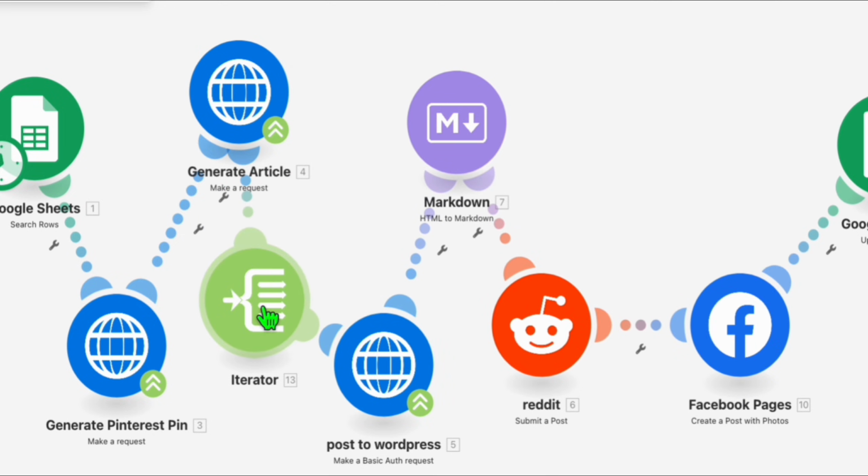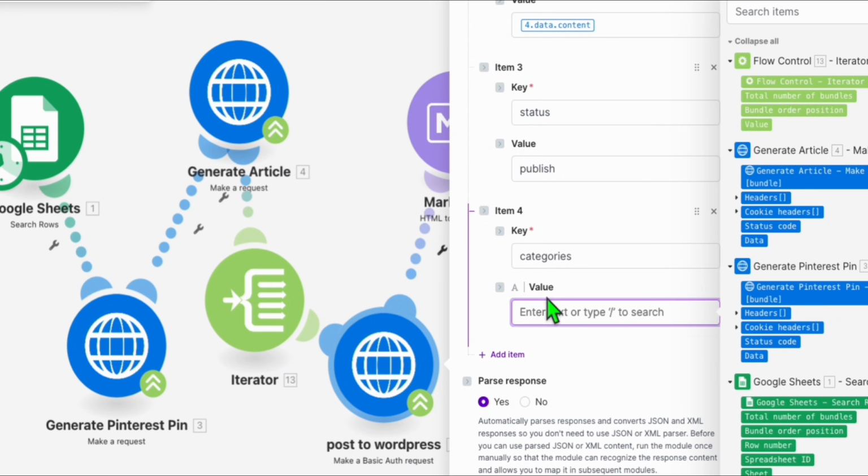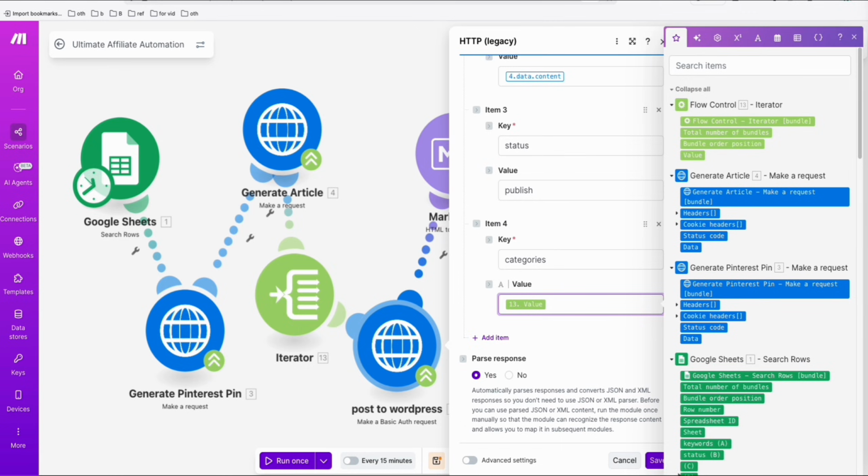And now we're gonna link that here on WordPress. We will add another parameter here, which is category, and remove that. You get the value, this one here, value. All right, from this iterator.